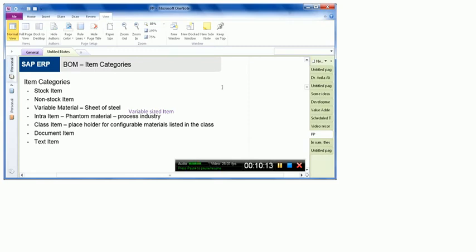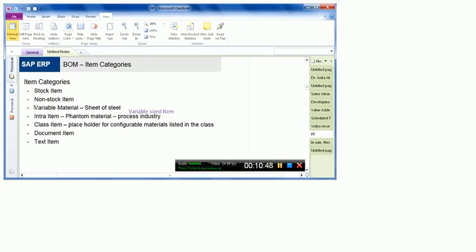So a 10 by 10 sheet, right, for example this one, when we take out a 6 by 6 piece, this one, then the leftover is something like this, and something like this on one side and something like this on the other side, which is the same in terms of area or maybe more, but can be of no use for that particular thing for which we need a 6 by 6 size. So in order to cater for these kinds of complications, we need to define a material as a variable item material, and that can also form part of the bill of material.